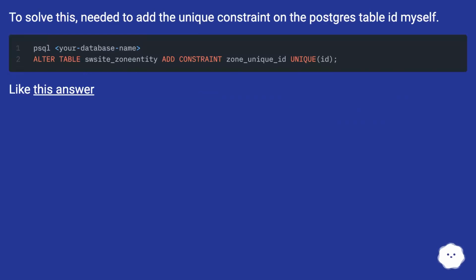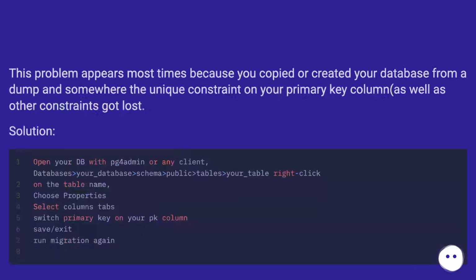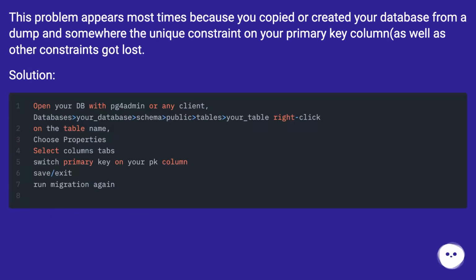To solve this, I needed to add the unique constraint on the PostGIS table ID myself. Like this answer. This problem appears most times because you copied or created your database from a dump, and somewhere the unique constraint on your primary key column, as well as other constraints, got lost. Solution.